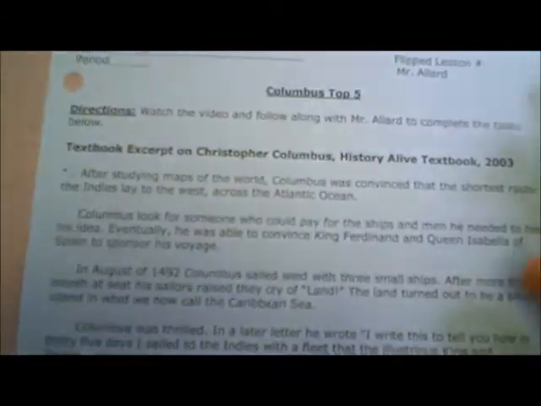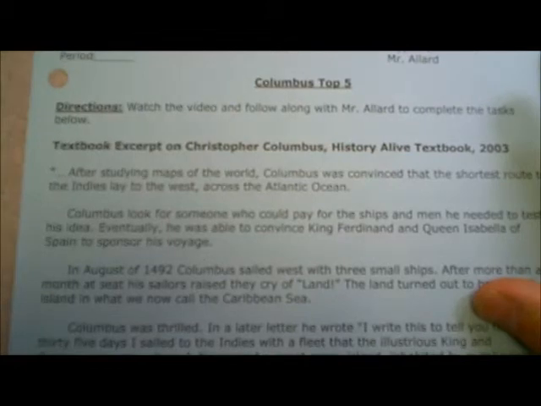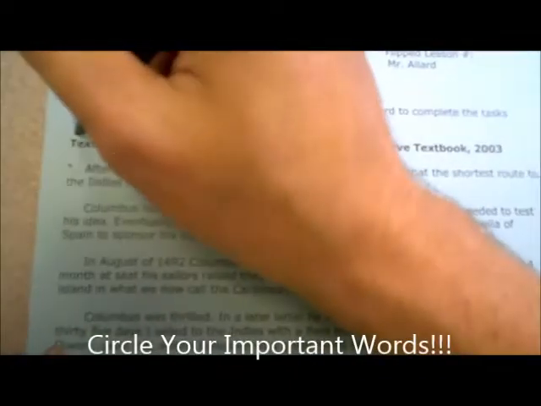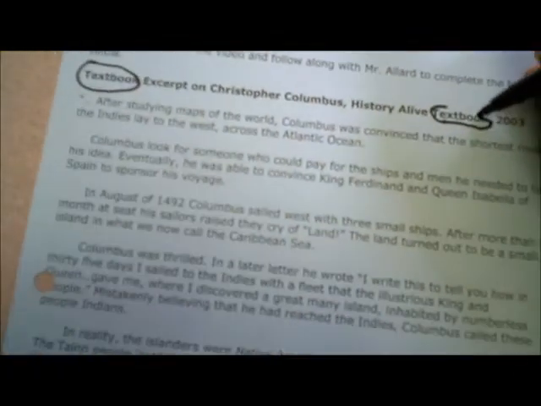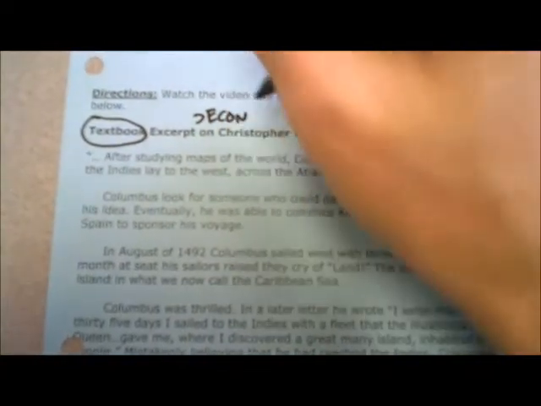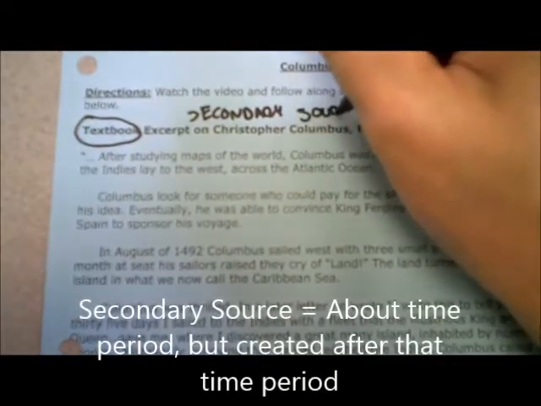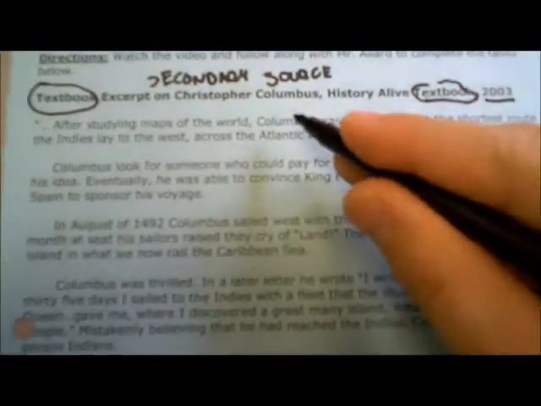There's a couple of keywords here that are going to tell us what this source is. Can you see what those keywords are? I want you to circle them on your paper. I'll give you like 5 seconds. Ready? 1, 2, 3, 4, 5. Did you get them? I'm thinking that you should have circled the word textbook, in both of these places. Alright, what does that mean? That means we are working with a secondary source, right? Something about a time period written after that time period. Makes sense, right? Because we got the date 2003, Columbus, 1492.